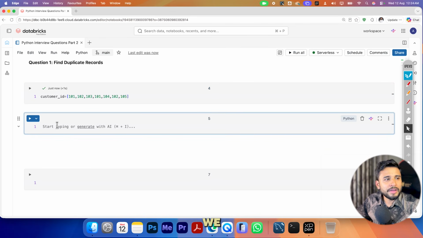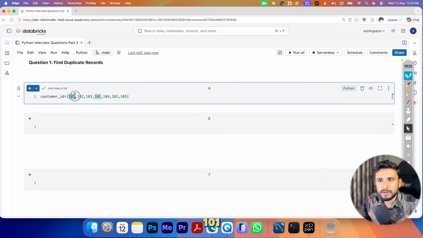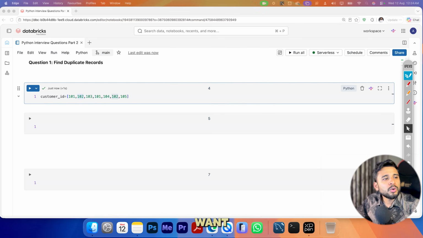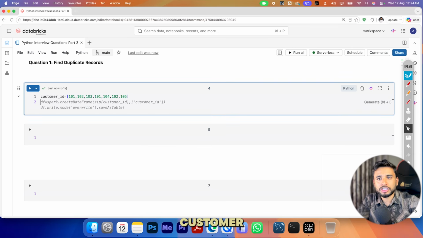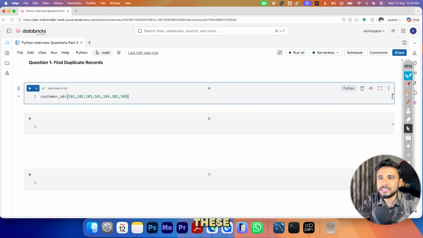Next thing, suppose we have this data. Now if I want to fetch what are the duplicates, 101 is a duplicate, two times it is there, and 102 is also a duplicate. So I want to find all the duplicate customer IDs. So how exactly will you do this? Suppose this is my customer ID list. I don't want these suggestions.